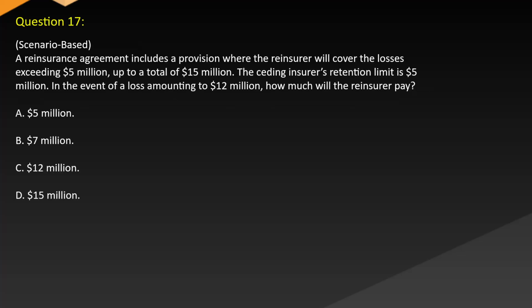Question 17. A scenario-based reinsurance agreement includes a provision where the reinsurer will cover the losses exceeding $5 million up to a total of $15 million. The ceding insurer's retention limit is $5 million. In the event of a loss amounting to $12 million, how much will the reinsurer pay? A. $5 million. B. $7 million. C. $12 million. D. $15 million.